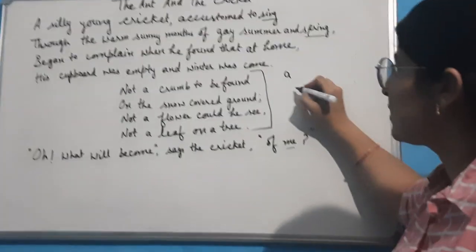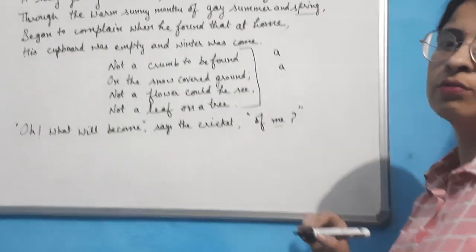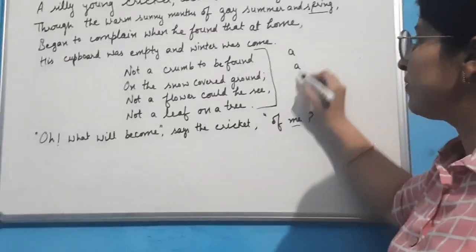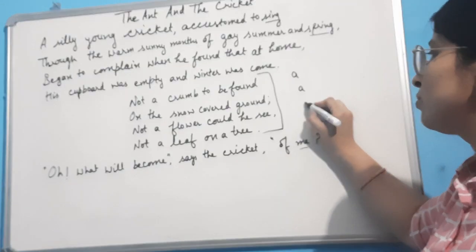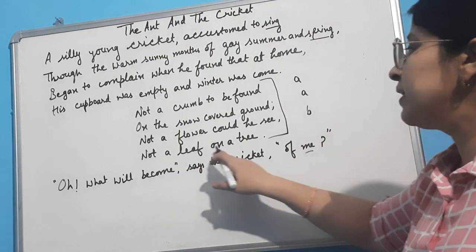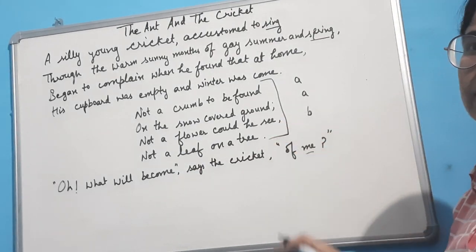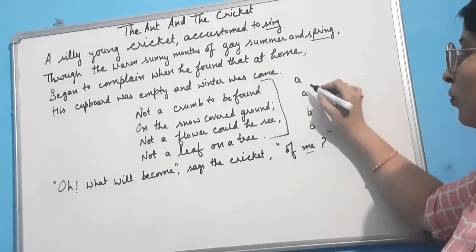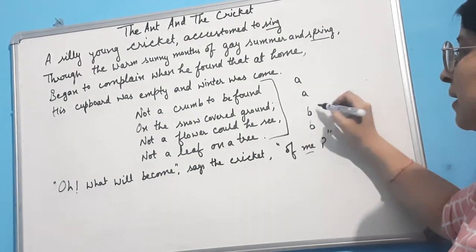On the snow covered ground, the same sound it is giving, so we consider this also A. Not a flower could he see, e sound it is giving. This is different from the rest of these two, so we consider it B. Not a leaf on a tree, same sound as the previous one, so we consider it B. So our rhyme scheme here is A, A, B, B.